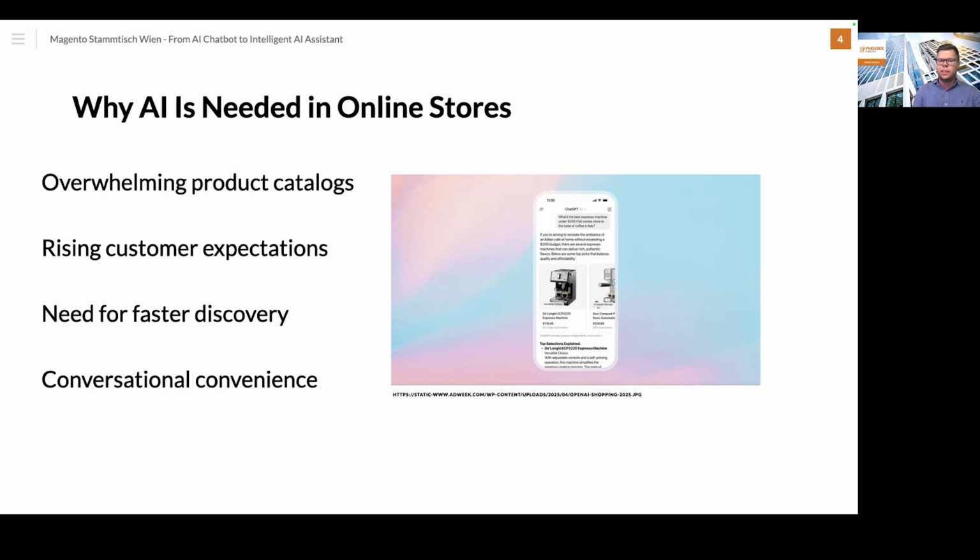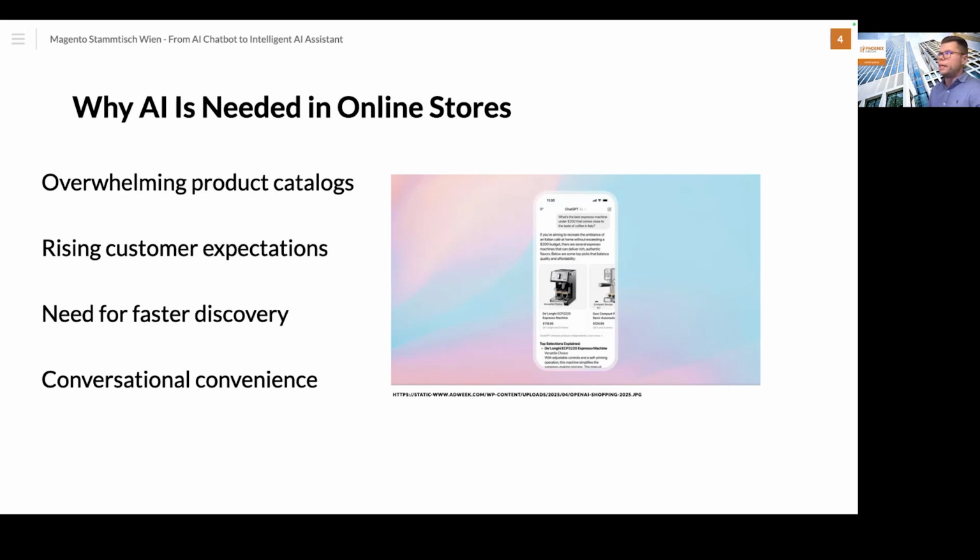And also they need relevant and personalized suggestions or product recommendations, and a shopping experience that feels as easy as speaking with a real store assistant. So basically the customer would like to talk with the shop like with a real store assistant. And I have the feeling that with the actual chatbot integration on different shops, the customer cannot achieve this, because this is not really intuitive in this form. And we are improving this process.